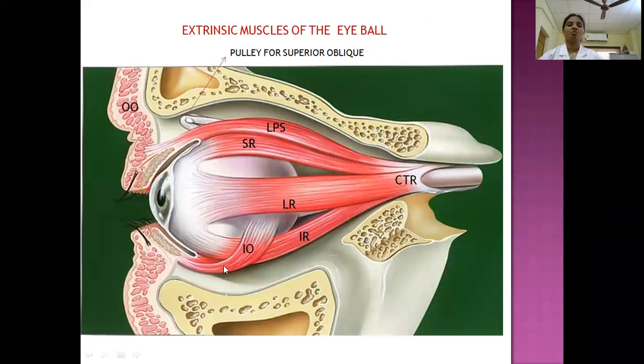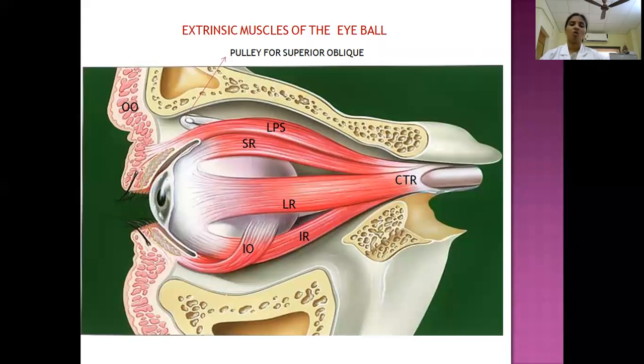Coming to the inferior oblique muscle. The inferior oblique muscle takes origin from the floor, just lateral to the nasolacrimal duct. You should appreciate this in the bone. It is the junction between the medial wall and the floor, which is the origin for the inferior oblique, and it extends backwards below the eyeball and is inserted to the lower quadrant of the eyeball.